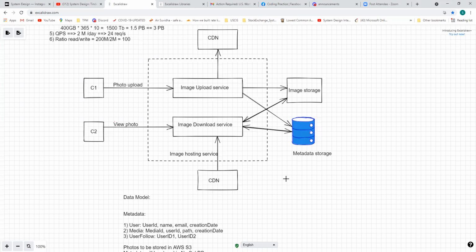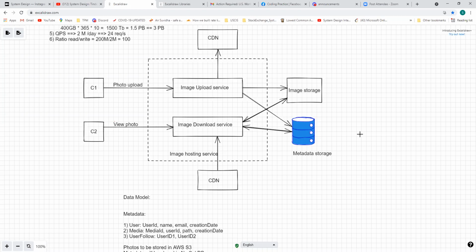So we can discuss CDN more later in some other topic. But this was all for Instagram, and it also said we can cache some of the metadata servers, like whatever database rows are hot. We can cache that in memcache, and then use LRU as the cache eviction policy of our system.